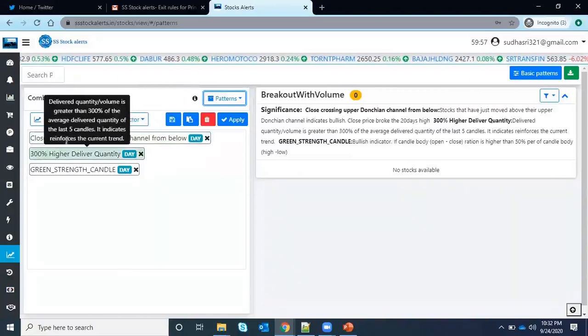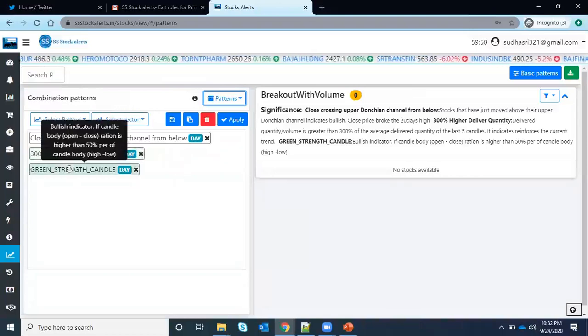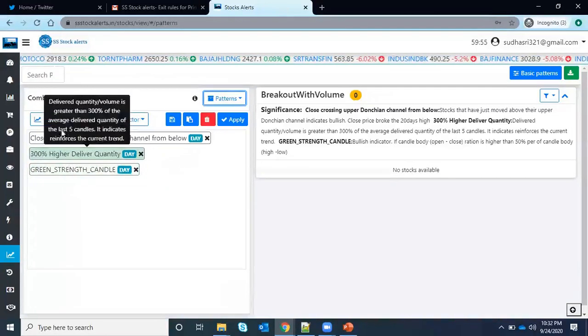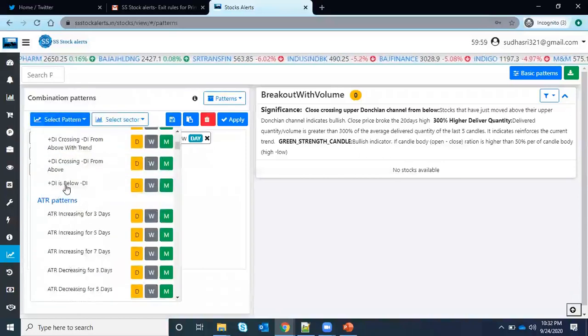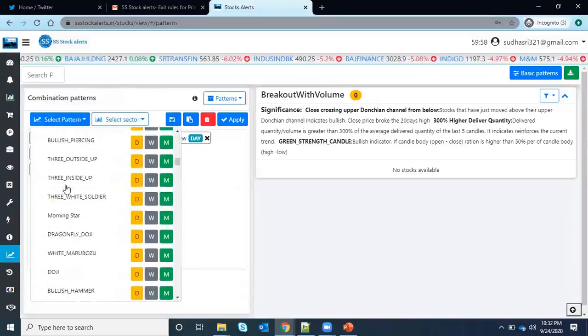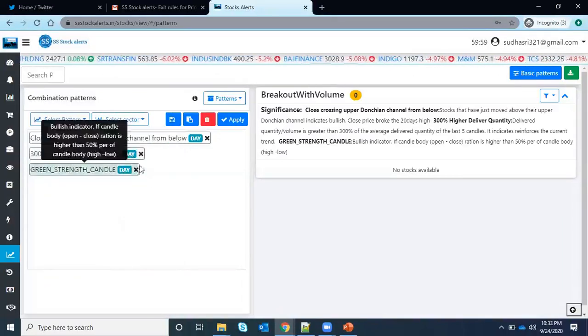I don't want to see all the breakouts. I want to see the volume based on the 300 percent. You can select it. And that day, it has to be a strength candle. The strength candle means the body should be greater than the wicks. These patterns you can get from here, whatever things I want to see, and you just add it to your list.